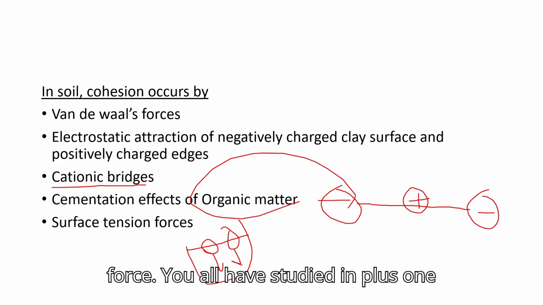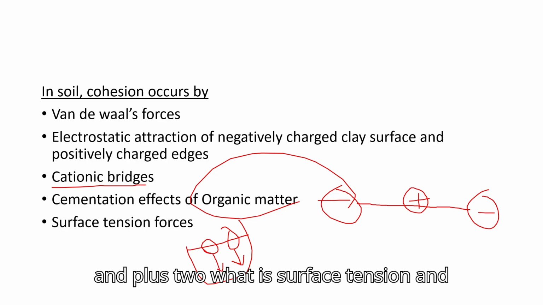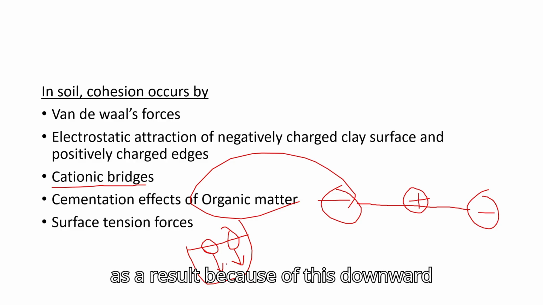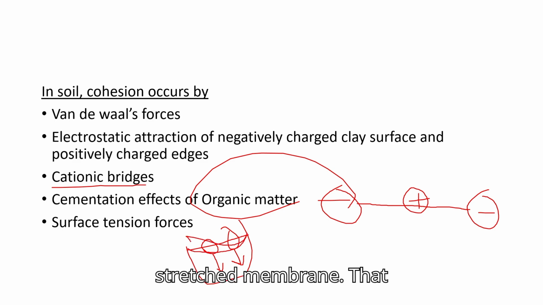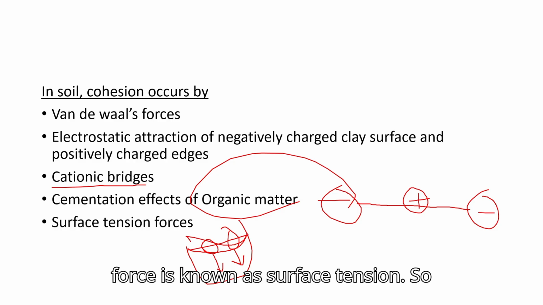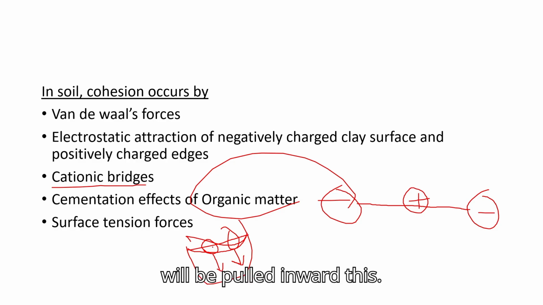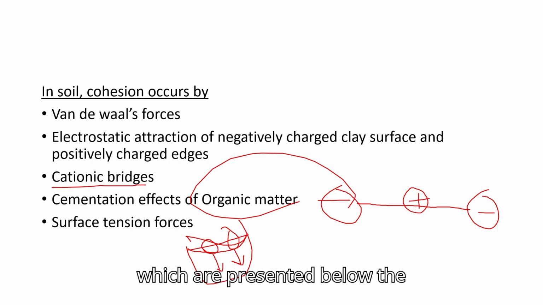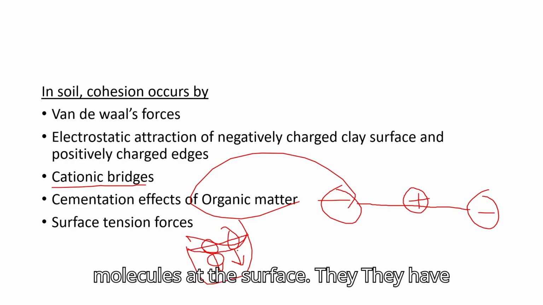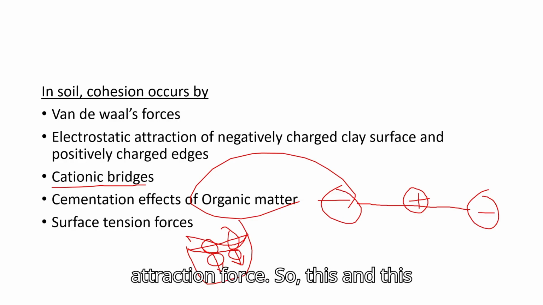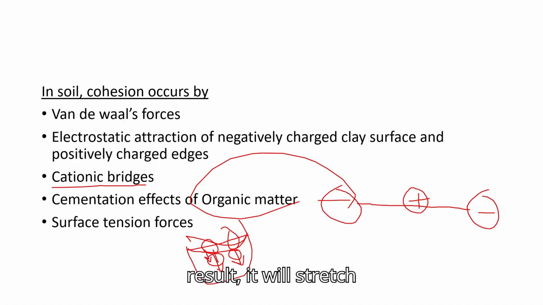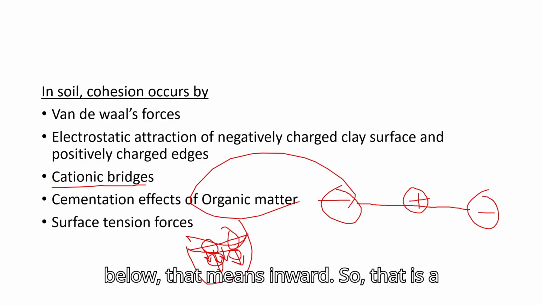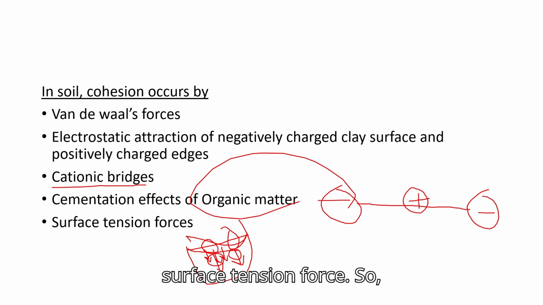You all have studied in +1 and +2 what surface tension is. Because of this downward stretching force, the surface acts as a stretched membrane. That force is known as surface tension. So molecules at the water surface will be pulled inward. This pulling inward is due to the molecules present below the surface molecules. They have attraction force, so this and this particle will attract each other. As a result, it will stretch inward. So that is the surface tension force.